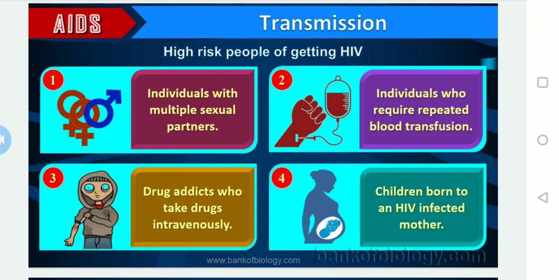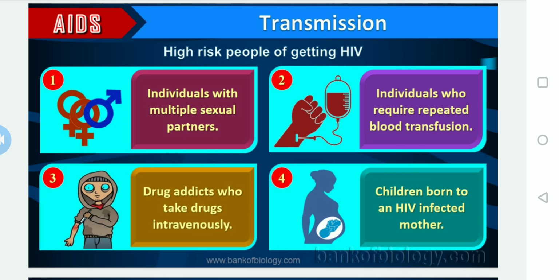This is one of the main reasons: an infected person with multiple sexual partners may transmit the virus to multiple people. Then the second one is individuals who require repeated blood transfusion.